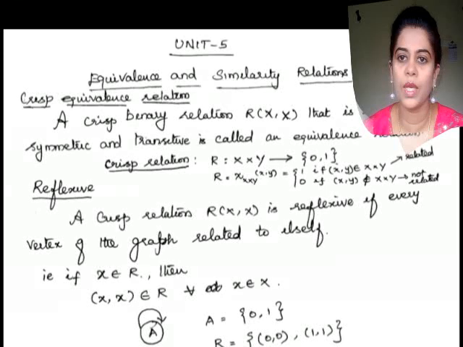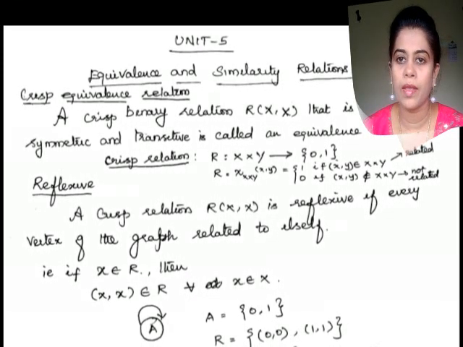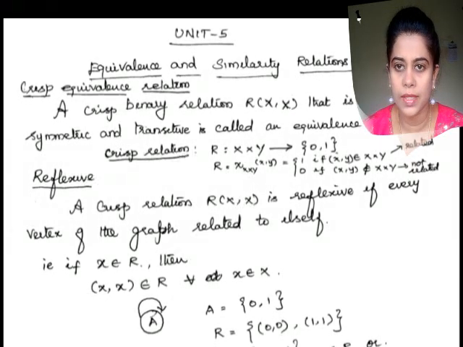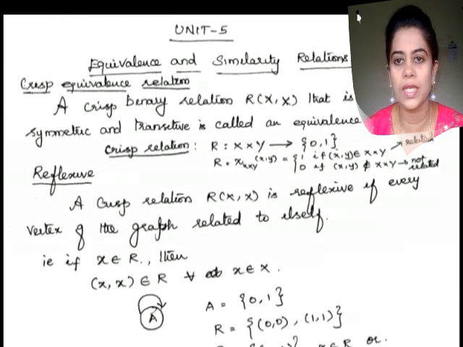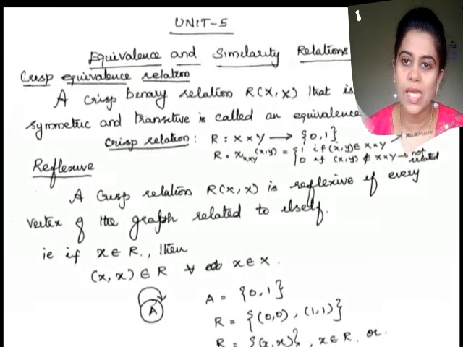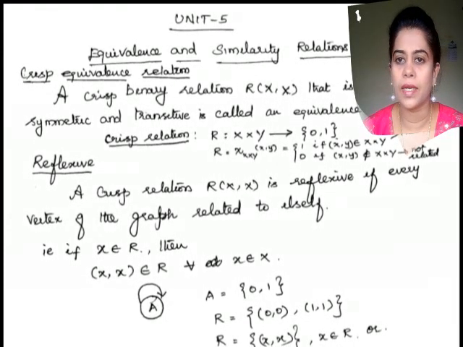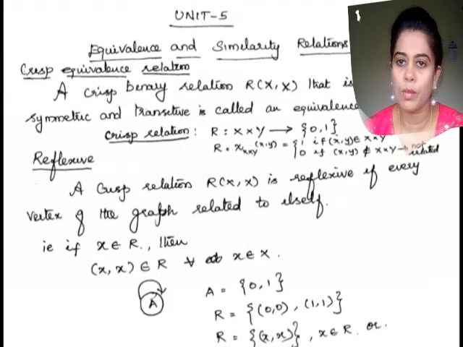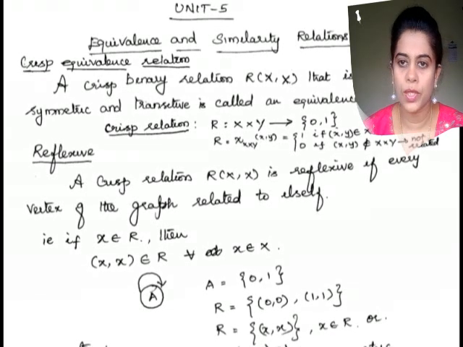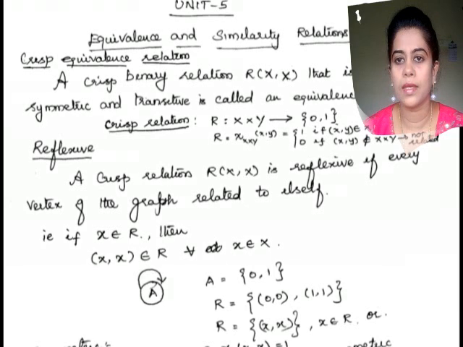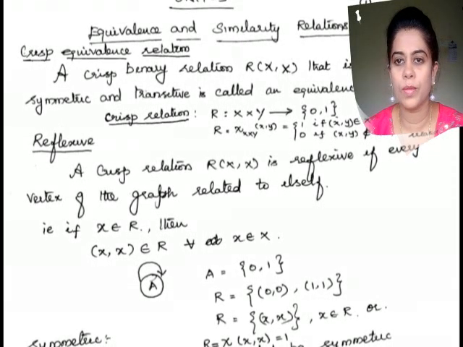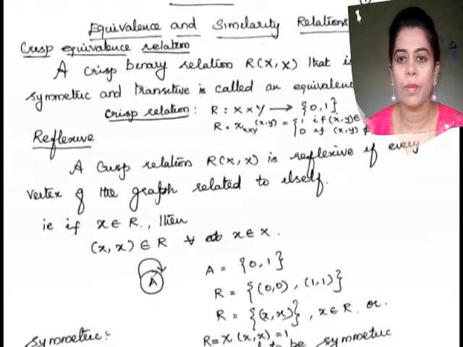Mathematically, we can write it as R from X cross Y mapping to {0, 1}, or you can write it as R equal to chi of X cross Y. Chi means crisp set, which we normally denote as chi. Chi of the ordered pair (x, y) equals 1, which means they are related, if the ordered pair (x, y) belongs to X cross Y. Or 0, which means they are not related, if the ordered pair (x, y) does not belong to X cross Y. So this is the crisp binary relation.